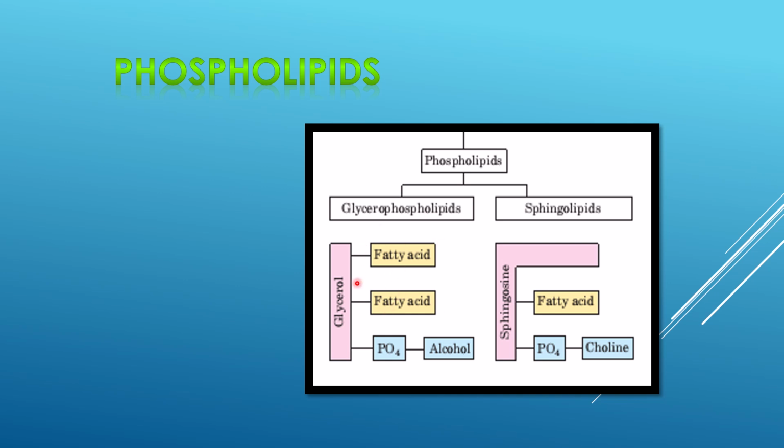Both primary and secondary are attached with fatty acid. The third has the phosphate group, and phosphate can be attached with any other prosthetic group like a nitrogenous substance or alcohol. Then sphingophospholipids have sphingosine as the alcohol, attachment of fatty acid, and through phosphate there can be some nitrogenous entity attached.